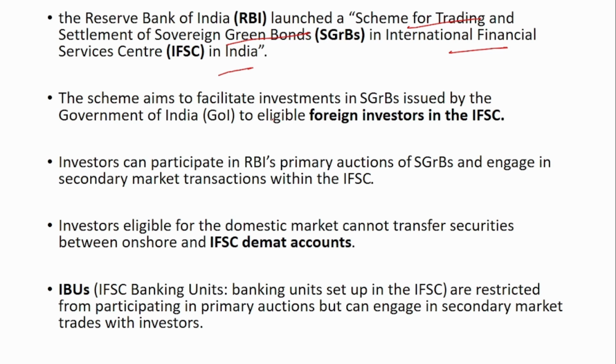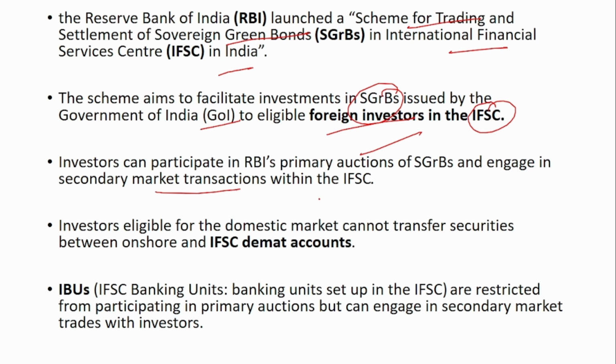This scheme aims to facilitate investments in sovereign green bonds issued by the Government of India to eligible foreign investors in the IFSC. Through this scheme, the foreign investors can invest in these green bonds in the IFSC. They can participate both in the primary auction as well as engage in secondary market transactions in the IFSC.